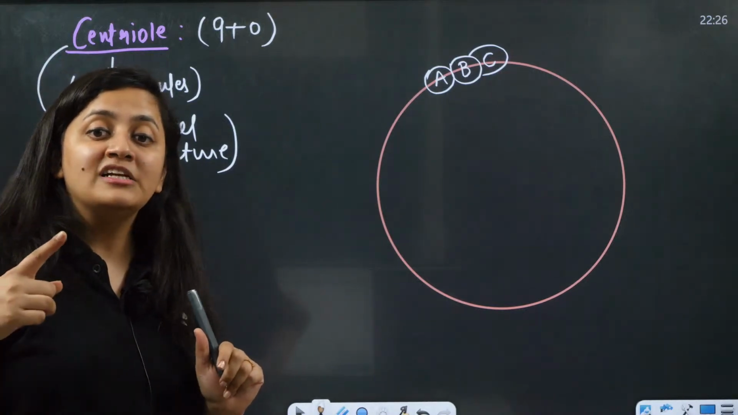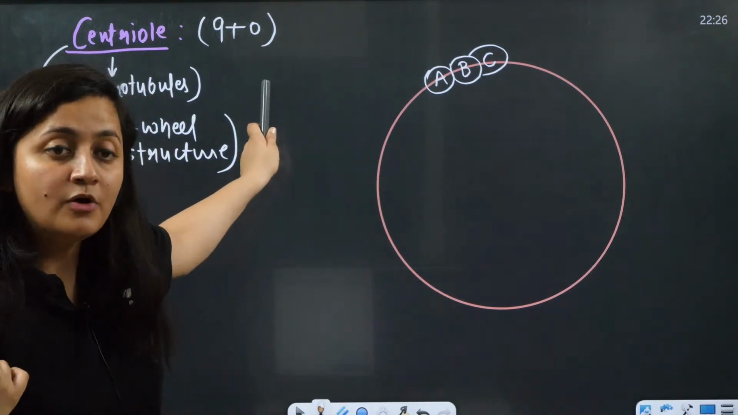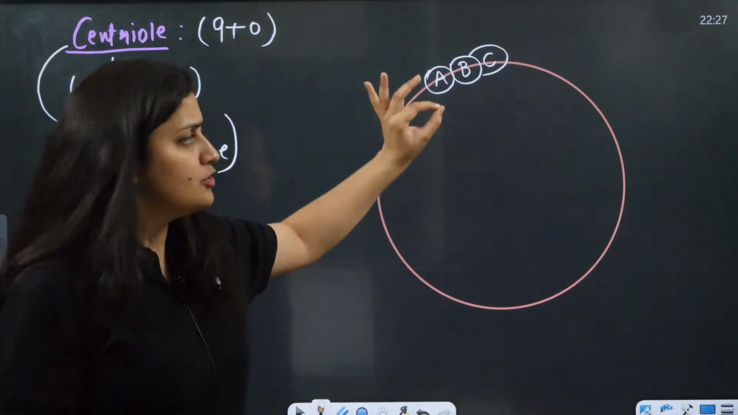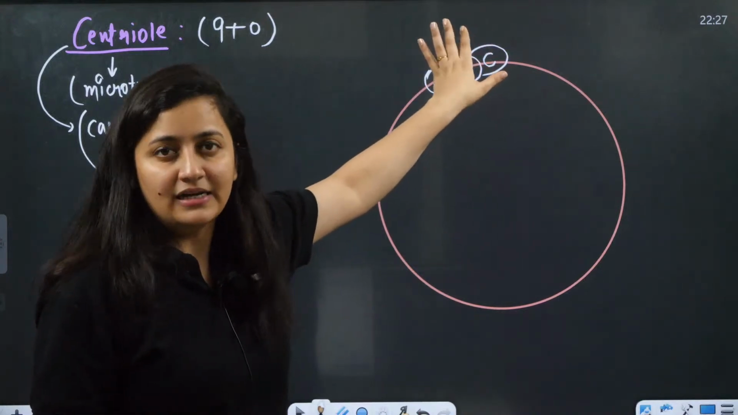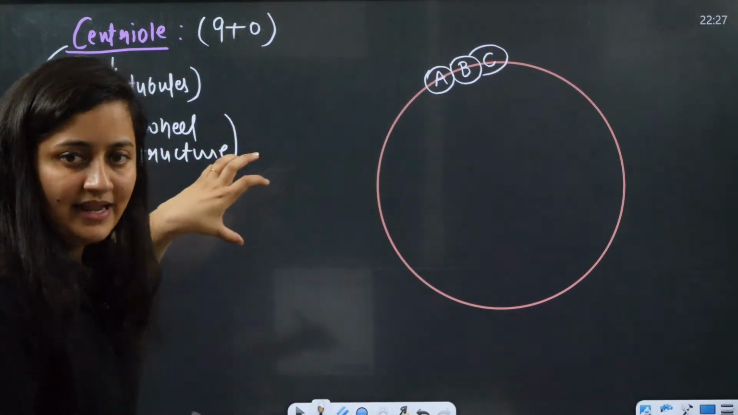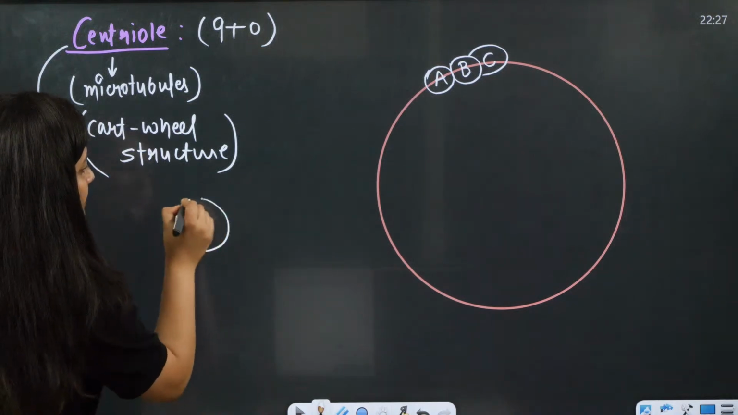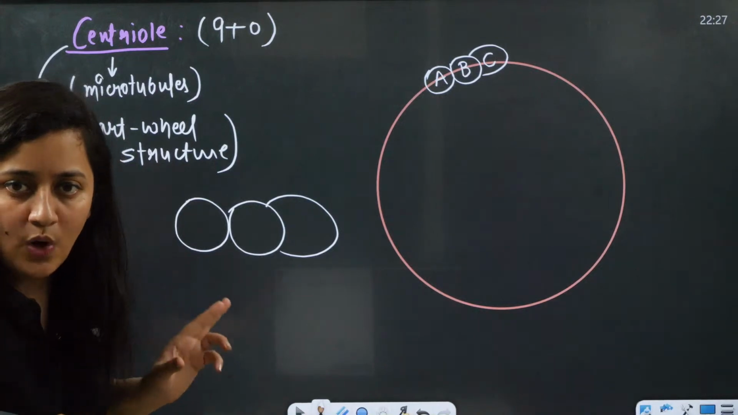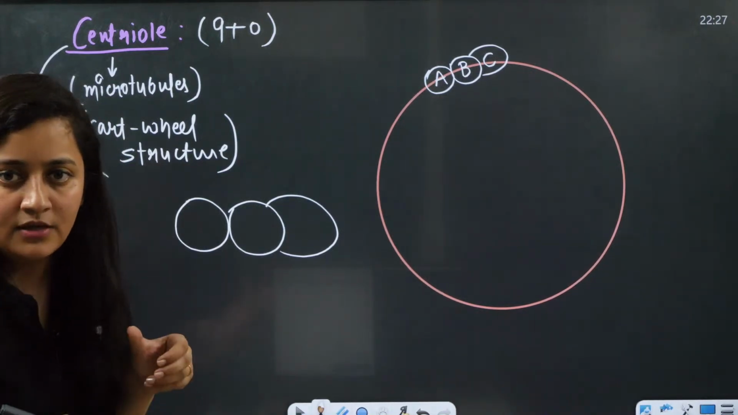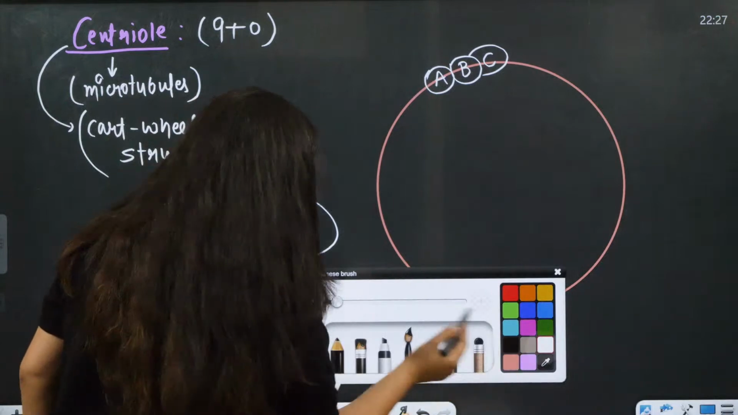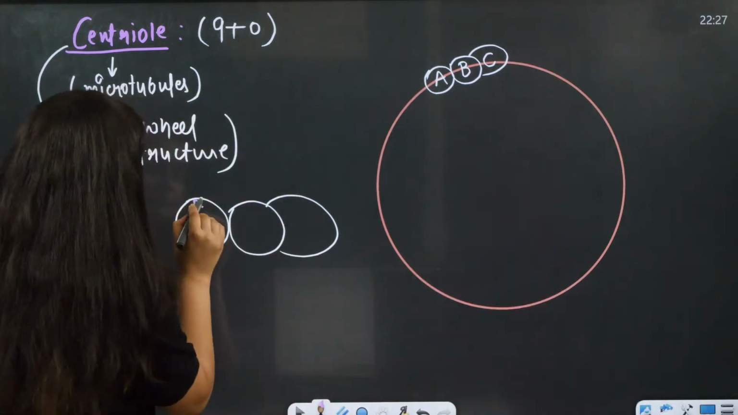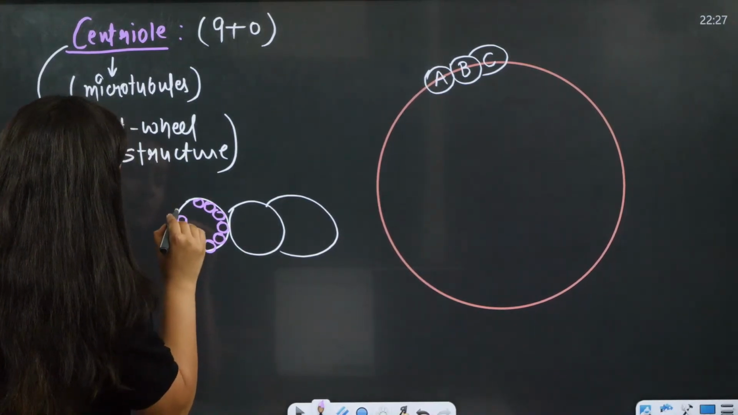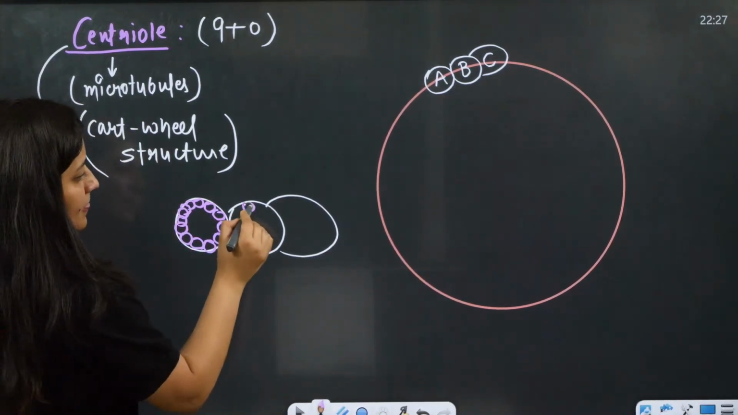Srinu, the 9+2 arrangement is there in cilia and flagella. I am talking about the centriole. We have A, we have B, we have C. If you see, C is incomplete. The rest, A and B, are complete, like 1, 2 and 3.